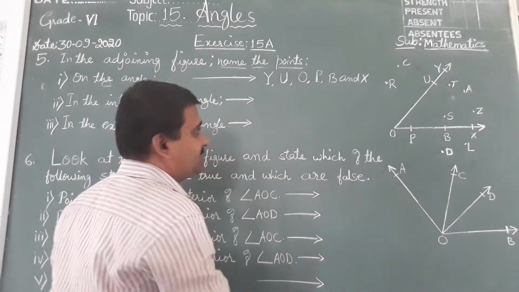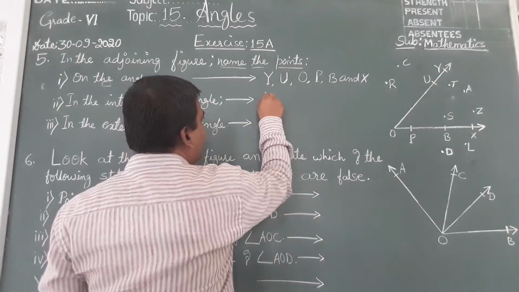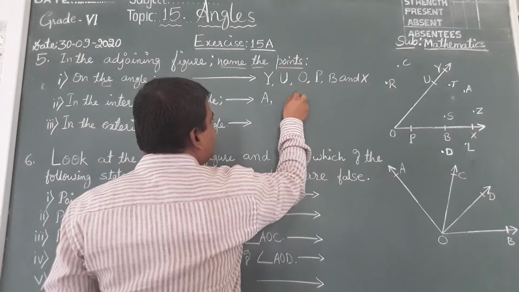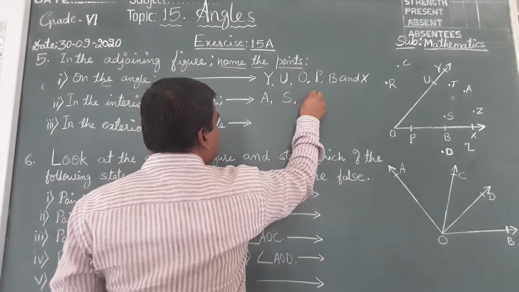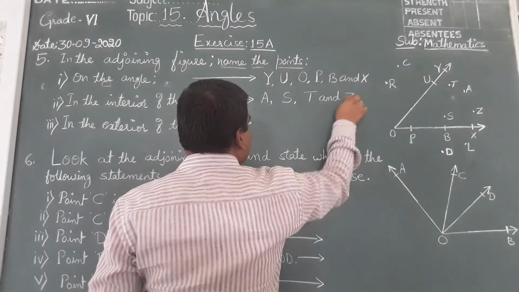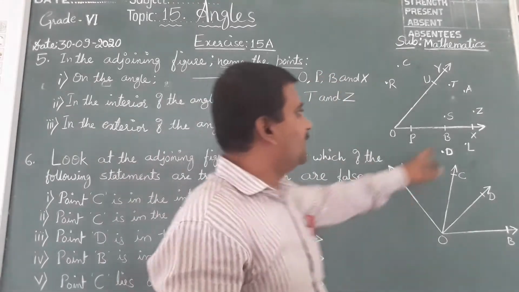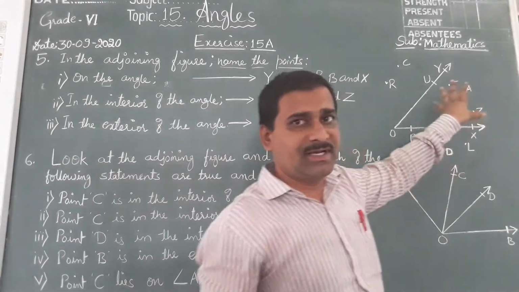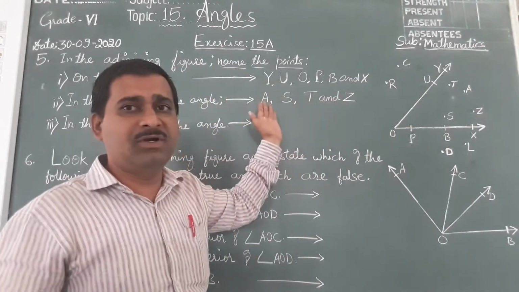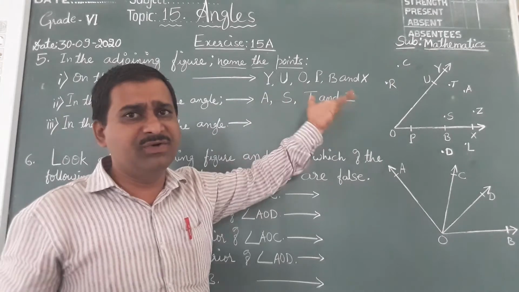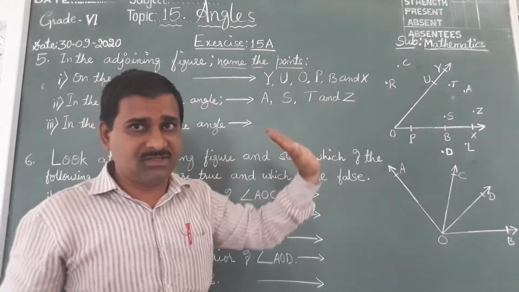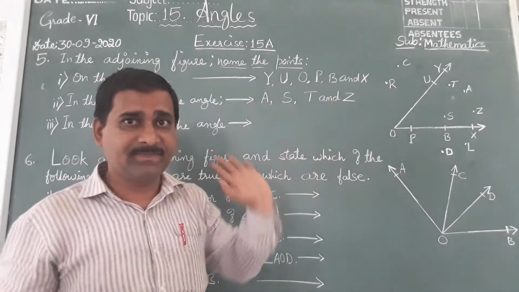Write down A, S, T, Z. You can write it in any form, any order. The first letter you want to write, you decide. The last you want to write, you decide. You can write it in any way, but only 4 should be written, that too only A, S, T, Z.